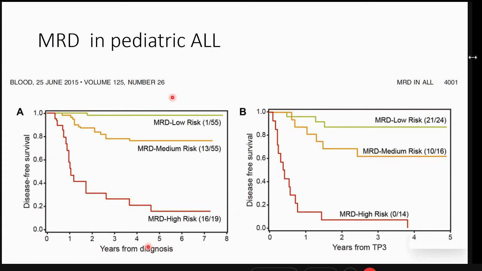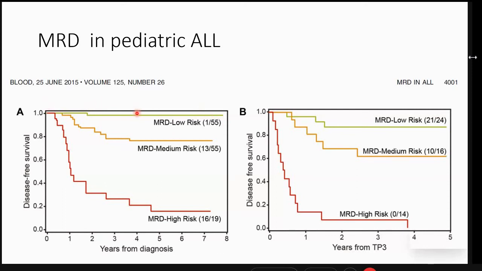Now, if we look at the data from pediatrics, this is from the BFM group, and this is Interfant, that is infants less than 1 year of age, both German groups. They stratified their patients into MRD high risk, low risk, or medium risk. High risk is any MRD positivity at day 78. Low risk: they did MRD at two time points, day plus 33 and day plus 78, so that is end of induction and end of consolidation.